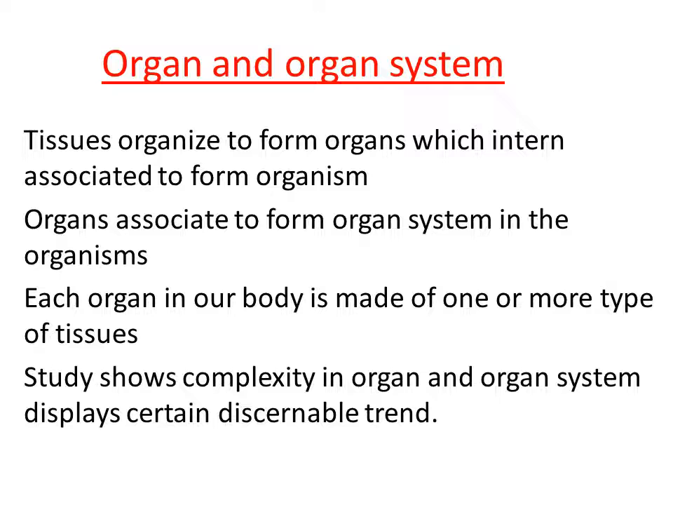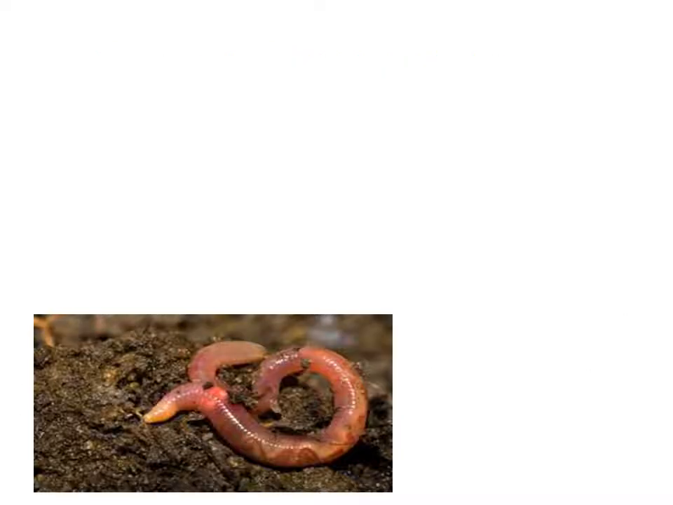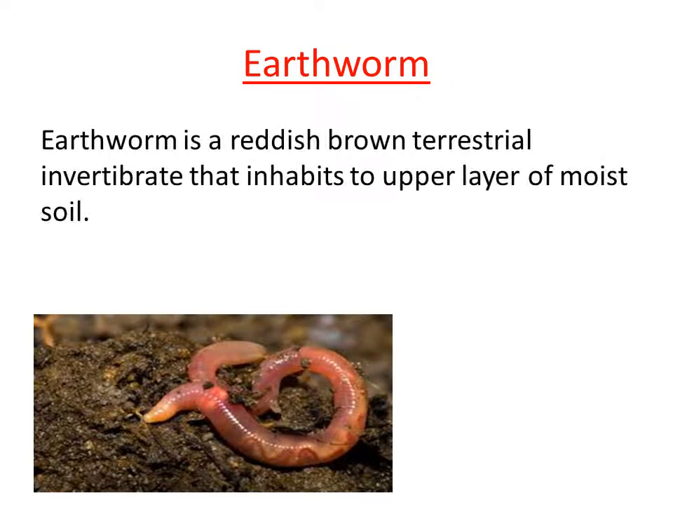So let us start the study of the morphology and anatomy of different groups of organisms. Here one of the organisms we study is the earthworm. We have commonly seen earthworms, right? This animal can be seen in the soil. The habitat of this animal is soil. If you observe, the animal is reddish brown in color. So it is a reddish brown terrestrial invertebrate animal.